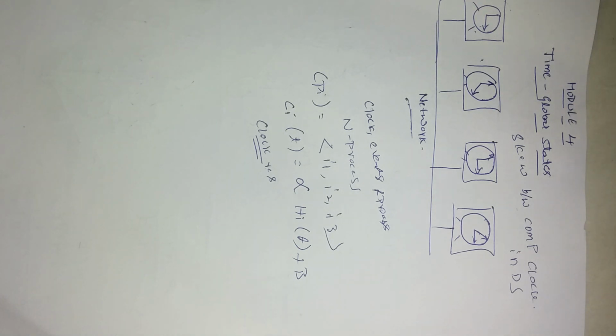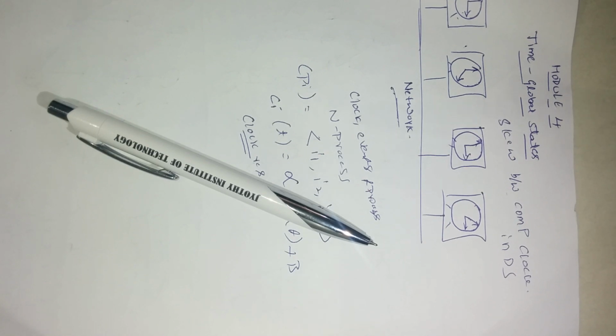Now we'll discuss Coordinated Universal Time. This is very important. We call it UTC. UTC is an international standard for time keeping. It is based on atomic time, but occasionally adjusted to astronomical time.